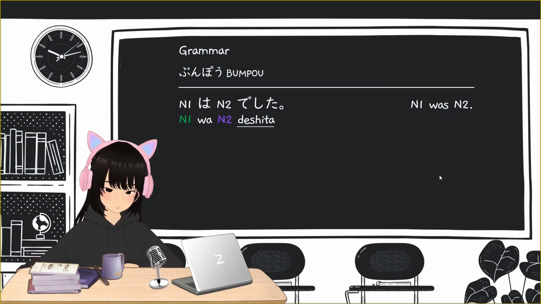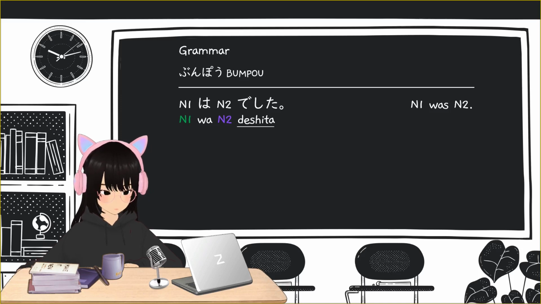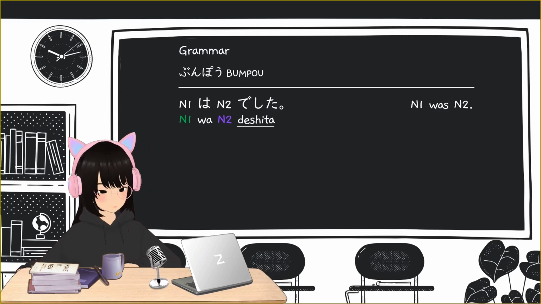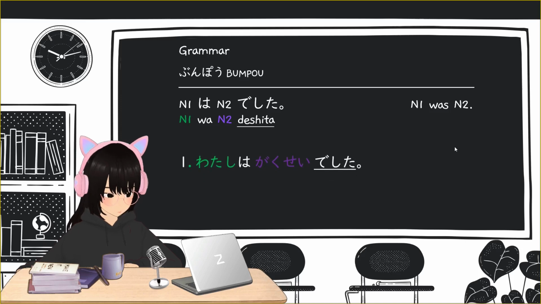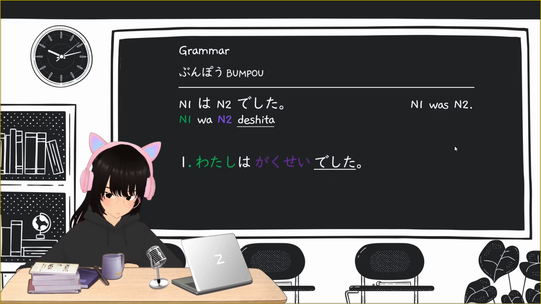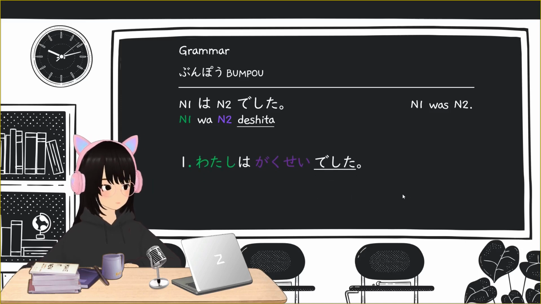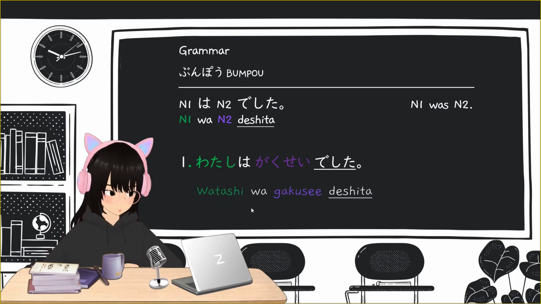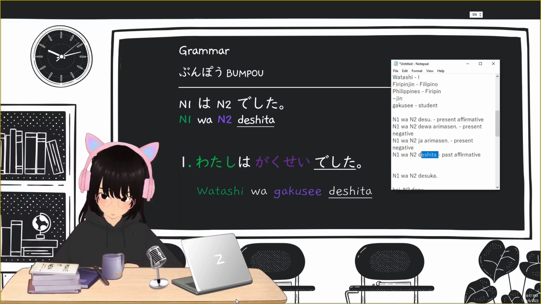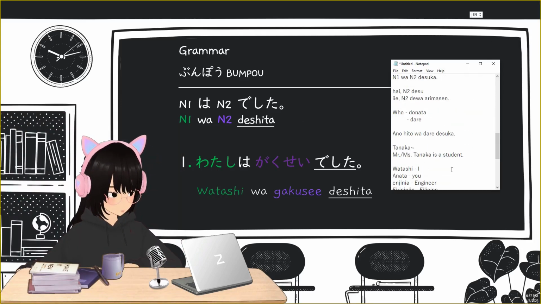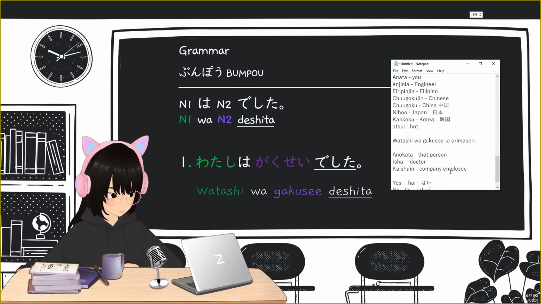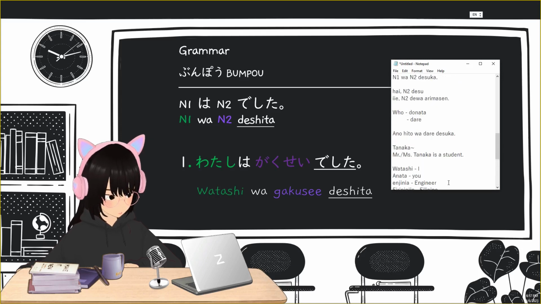For example, watashi wa gakusei deshita. Okay, so we already know the translation of these words. We will just replace.